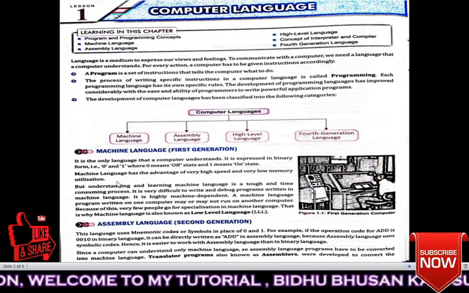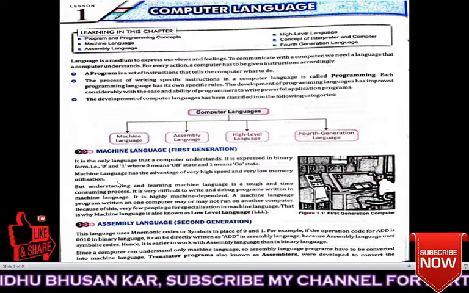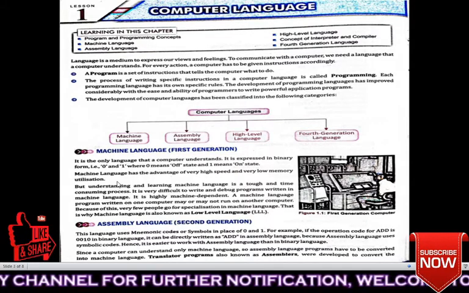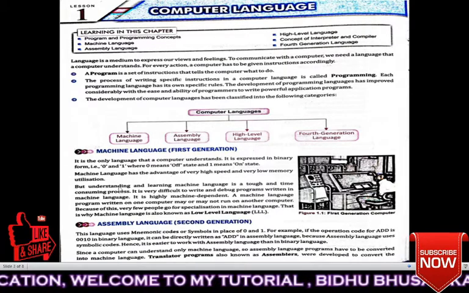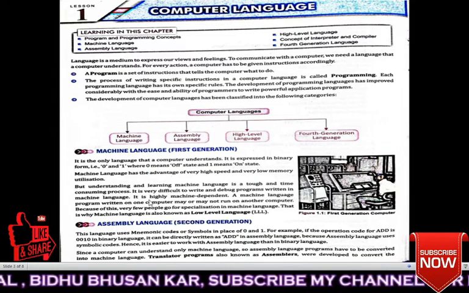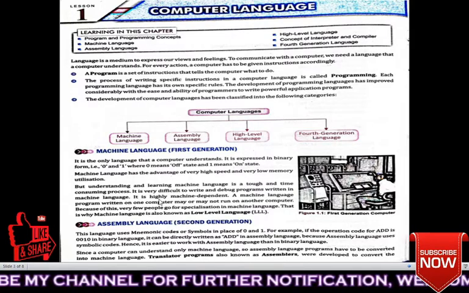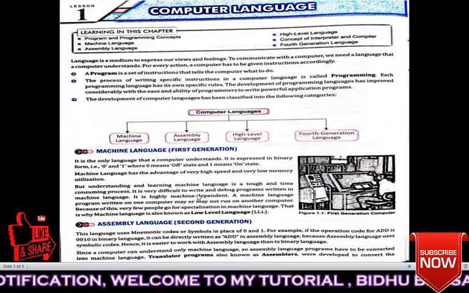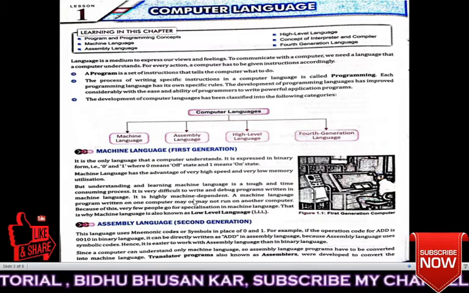Machine language has the advantage of very high speed and very low memory utilization. So if the computer runs machine language, it runs at very high speed and it will take less memory. But understanding and learning machine language is a very tough and time consuming process. Now everybody cannot read this type of language because all the things are converted into 0 and 1. It is very difficult to write and debug programs written in machine language.